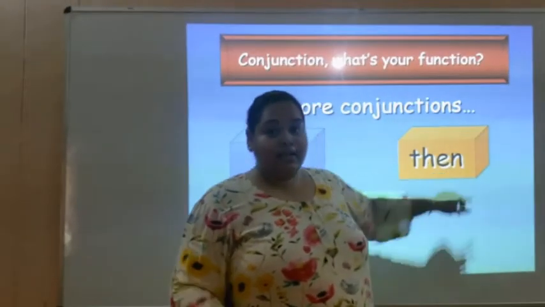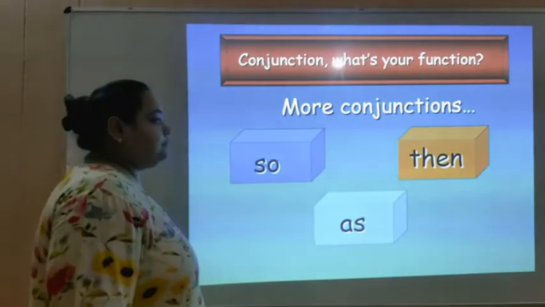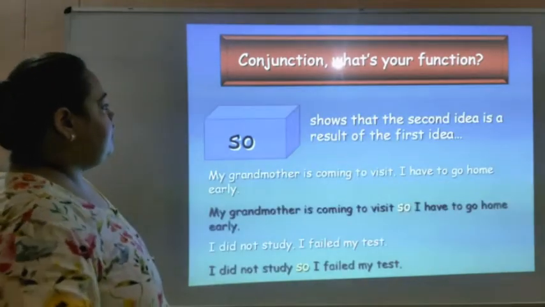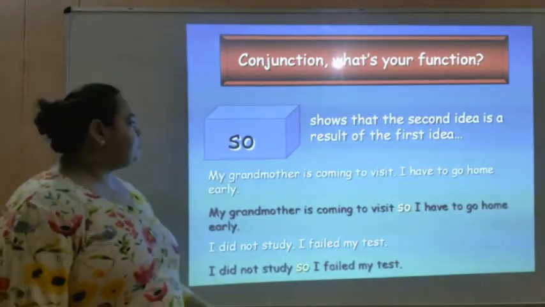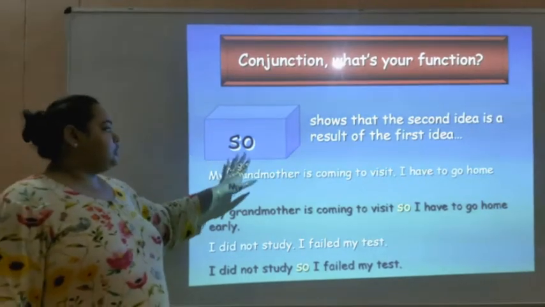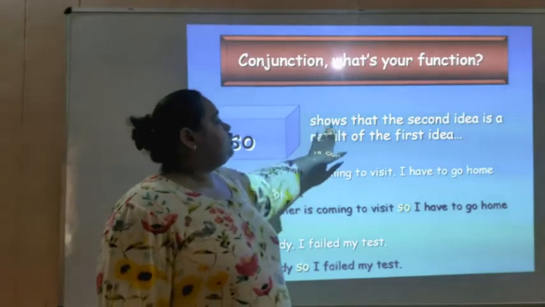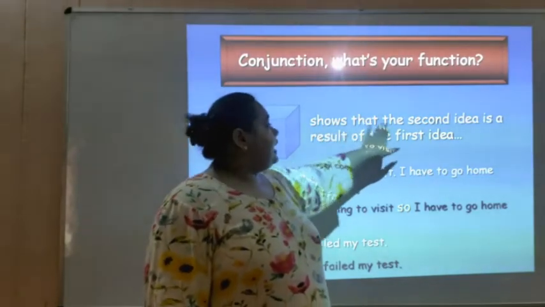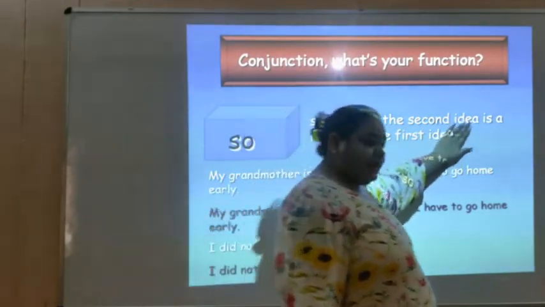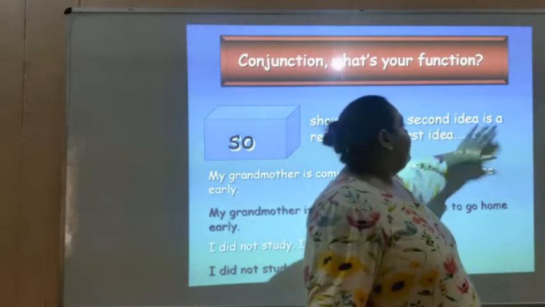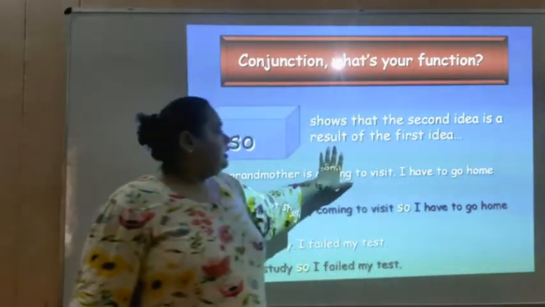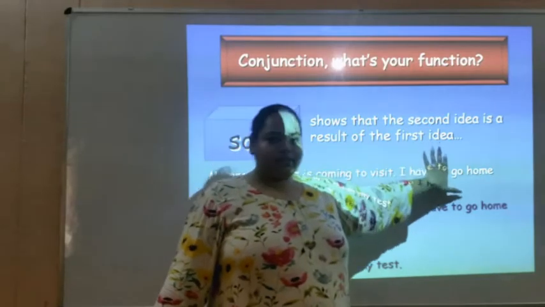Then, with an E. Let's take them one by one. Let's take the first conjunction, so. What is the purpose of so? It shows that the second idea is a result of the first idea.